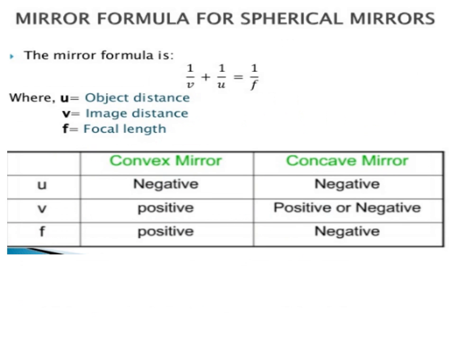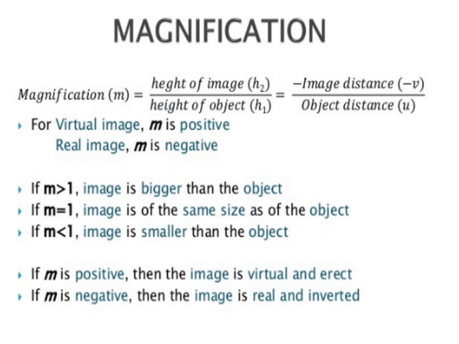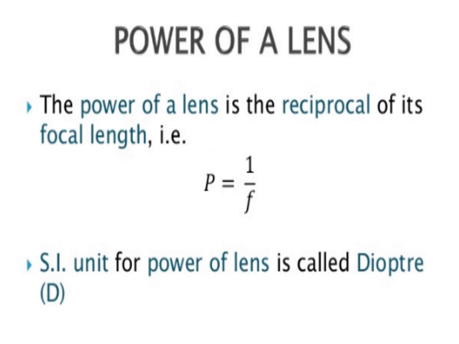And we have seen the mirror formula for a spherical mirror, 1 by v plus 1 by u is equal to 1 upon f, where v is the image distance, u is the object distance, and f is the focal length. So, we have seen the mirror formula, magnification, and power of a lens. Thank you.